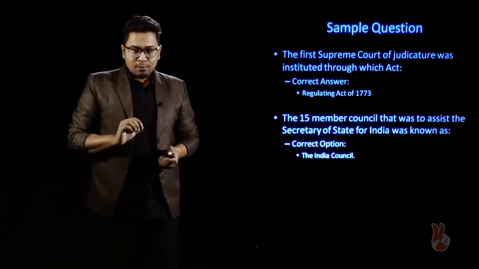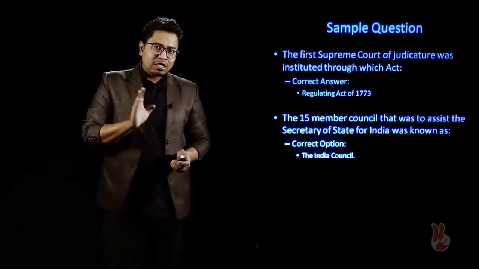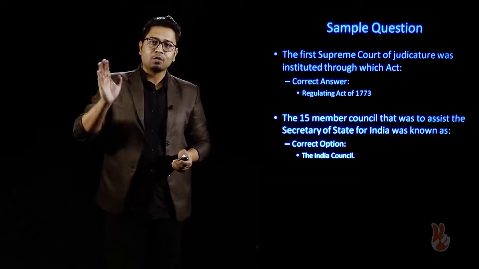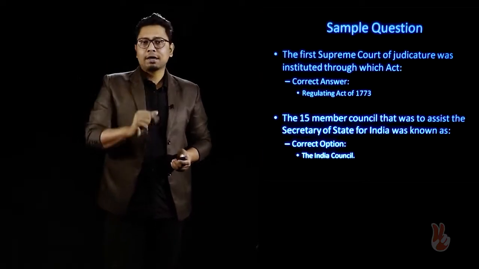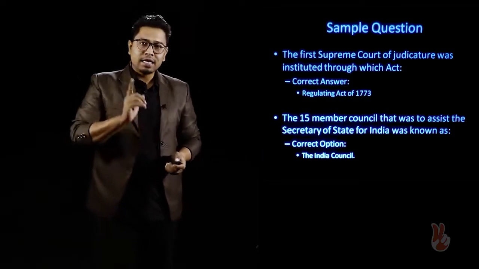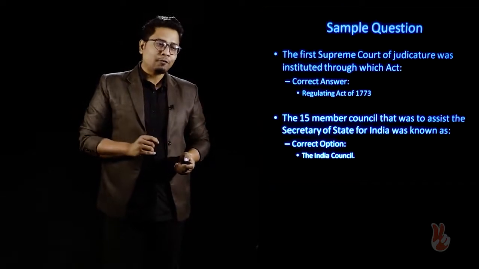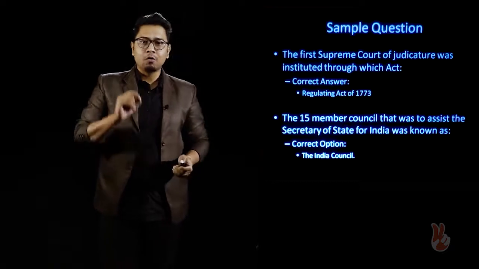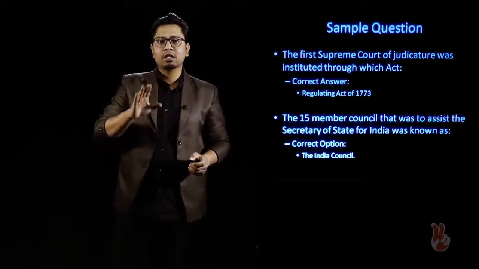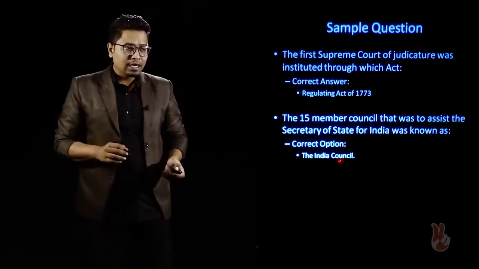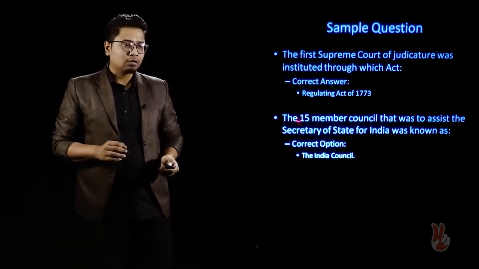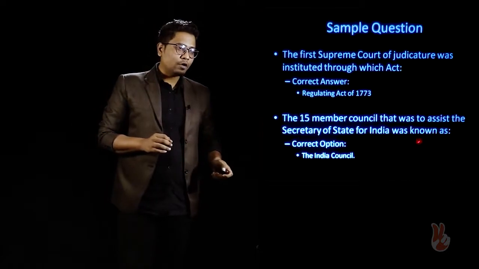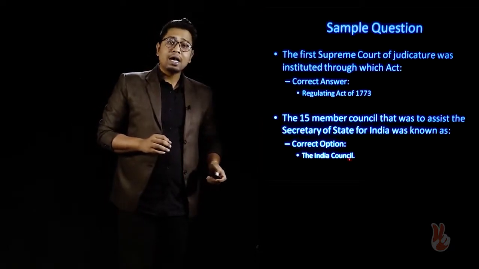Now, since the Board of Control was dissolved, there needed to be some linkage between the administration in India and the British Parliament. Who is going to be this linkage? The Secretary of State for India. And in his job, he is going to get assistance from the India Council, a 15-member council of experts in all matters relating to India, okay. So the correct answer to this question, which is the 15-member council that was to assist the Secretary of State for India, was known as the India Council.